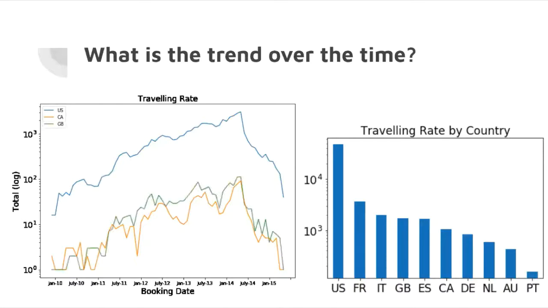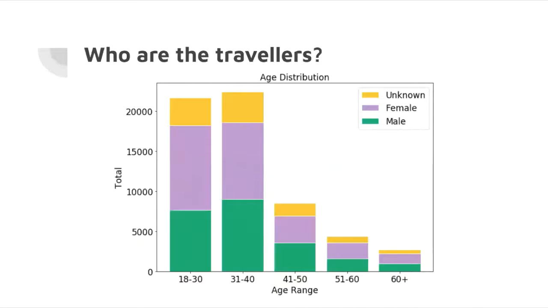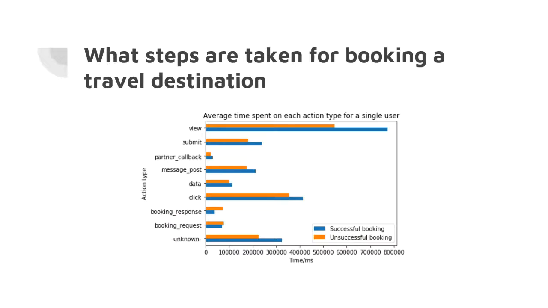Here, we have a plot for user demographics. Most of the travelers are below 40 years old, and male users are a bit less frequent to travel than female users in all ages. Now we are going to investigate the activity data of the users. First, we want to know what steps are taken when booking a destination. As shown below, view and click are two of the most common actions that a user will do.